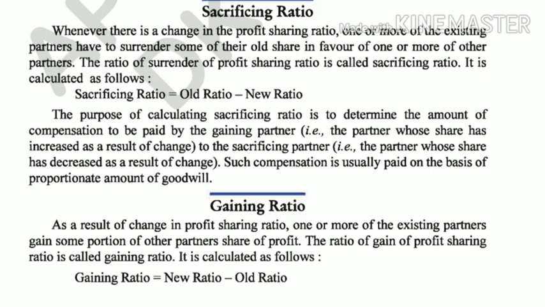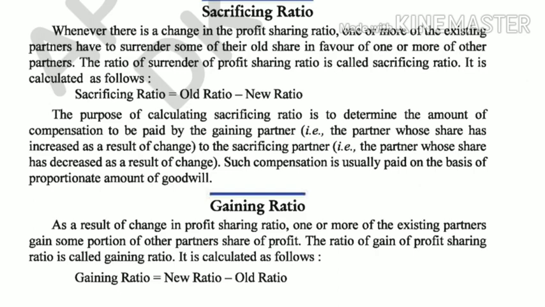Similarly, gaining ratio, how is it calculated? New ratio minus old ratio. Now, why is gaining ratio calculated? To know who gains due to change in ratio and how much he gains. So, the gainer has to give the sacrificer the proportionate amount of gain. Because of the change, somebody will benefit, that is gaining, somebody will be losing, that is sacrificing. So that has to be calculated first, and the gainer will contribute the proportionate amount to the sacrificer. So these things you have to keep in mind.